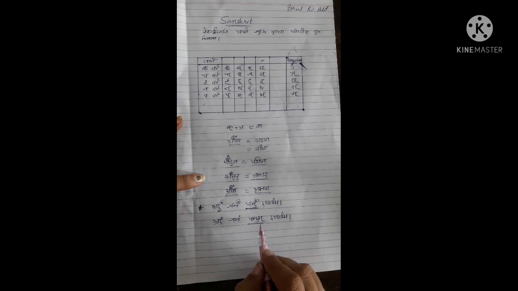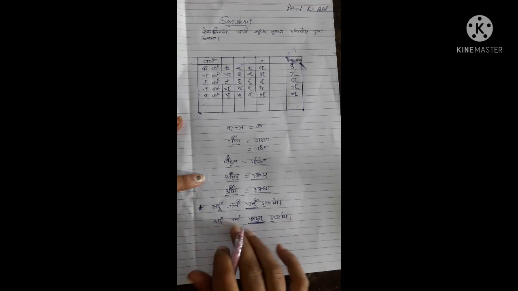The rule is that whenever you have anuswar at the end of the word, on the last letter of that word, you have to see the next word, the very first letter of that next word. So here in ichhami, E is a vowel. Whenever there is a vowel, we convert the anuswar into ma halant. So you have corrected this and you will get 1 mark.